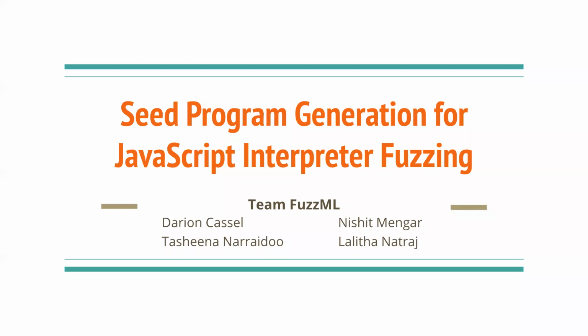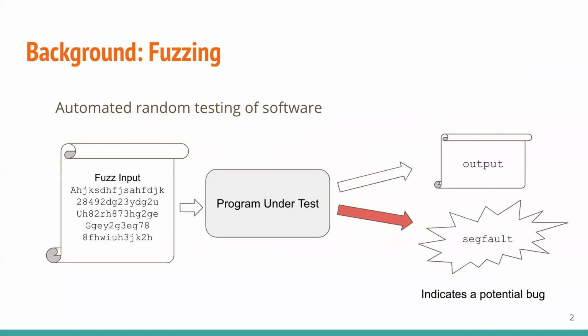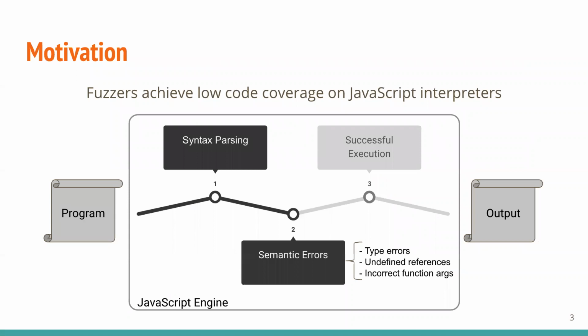Hello, this is Team FuzzML, and our project is generating seed input for JavaScript interpreter fuzzing. Fuzzing is an automated black box software testing method where malformed inputs are given to a program to find bugs or get crashes. Fuzzers have historically achieved low coverage on JavaScript interpreters.